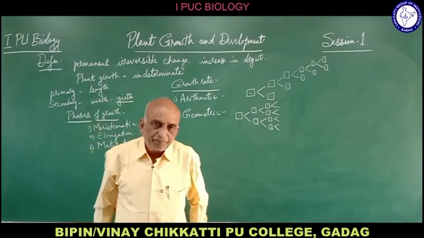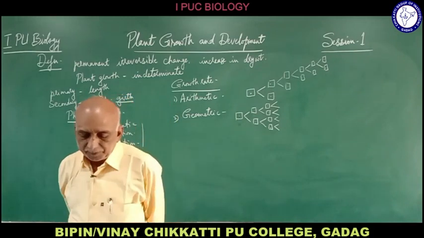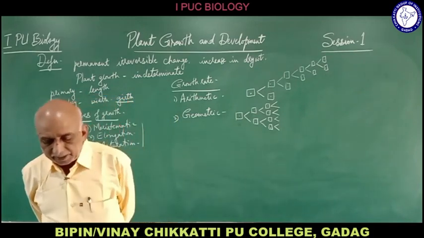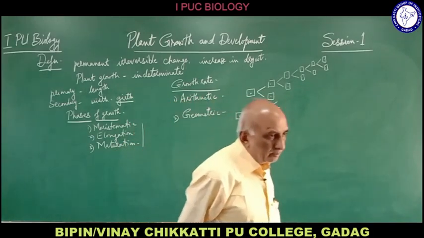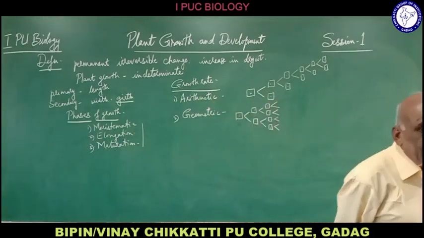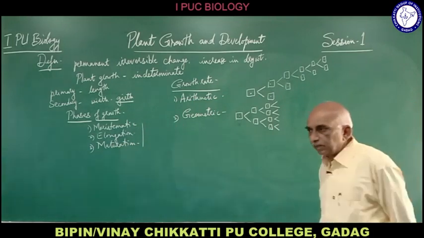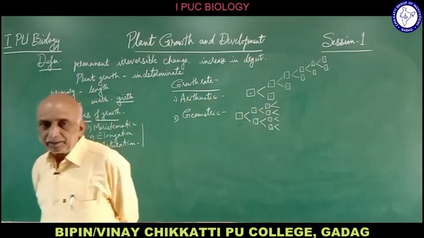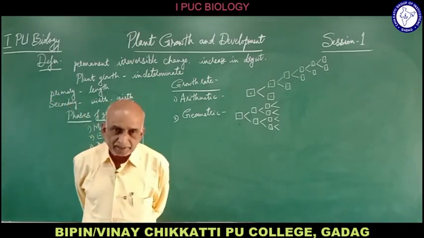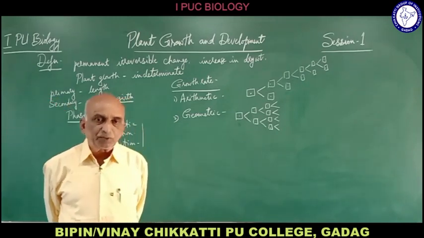The classical example of this is when bacteria are placed under optimal conditions. When bacteria are provided with favorable conditions, they divide by binary fission. They divide to produce two cells.